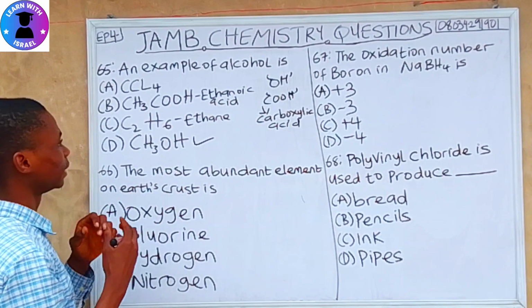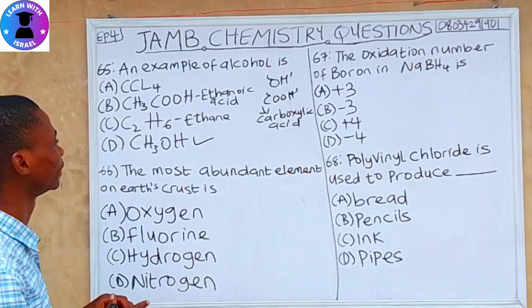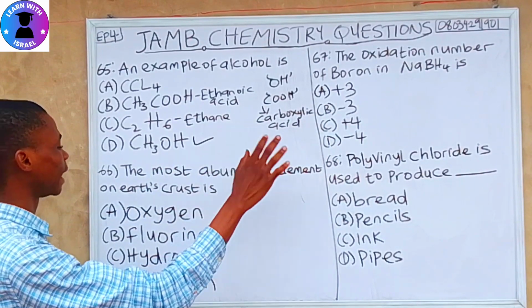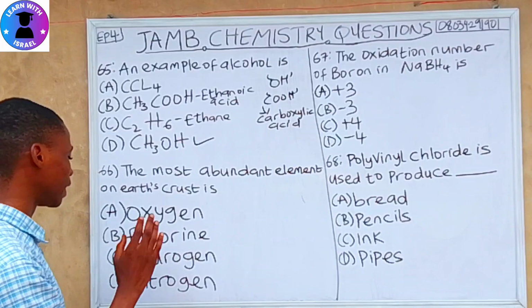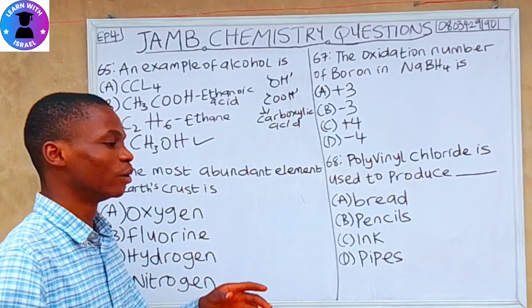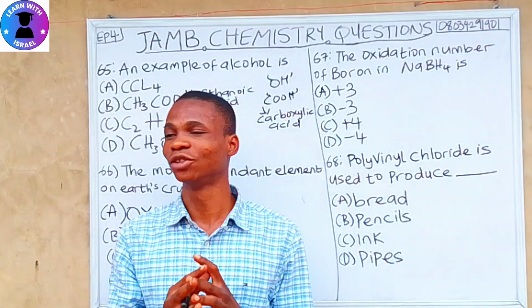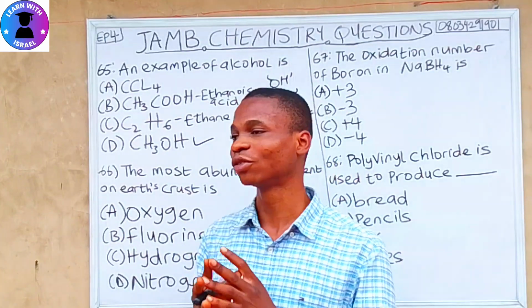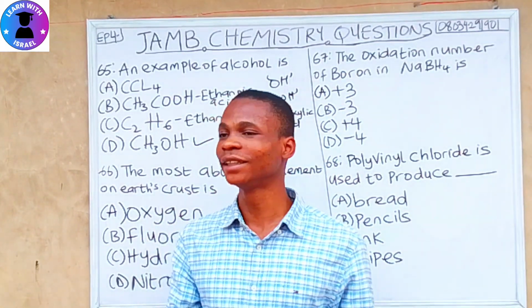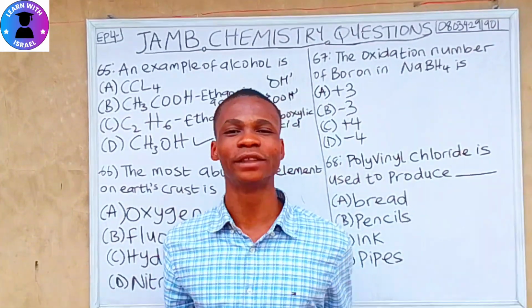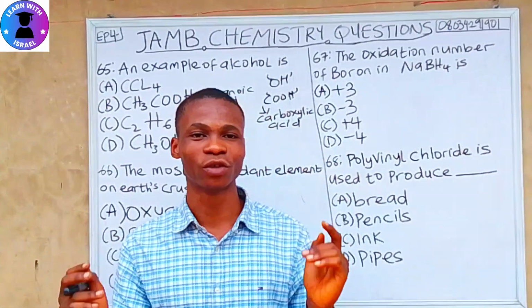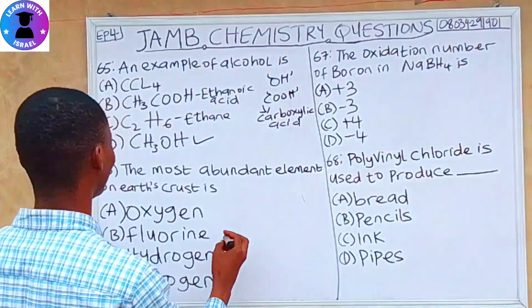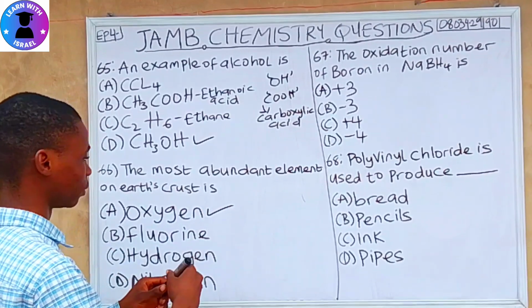So guys, let's continue. Question 66. The most abundant element in the Earth's crust is A. Oxygen, B. Fluorine, C. Hydrogen, D. Nitrogen. Without even reading anything, you should be able to know the answer to this question. It's very simple. Oxygen is the most abundant. Everyone in this earth needs oxygen to survive. So oxygen is the most abundant element in the Earth's crust.